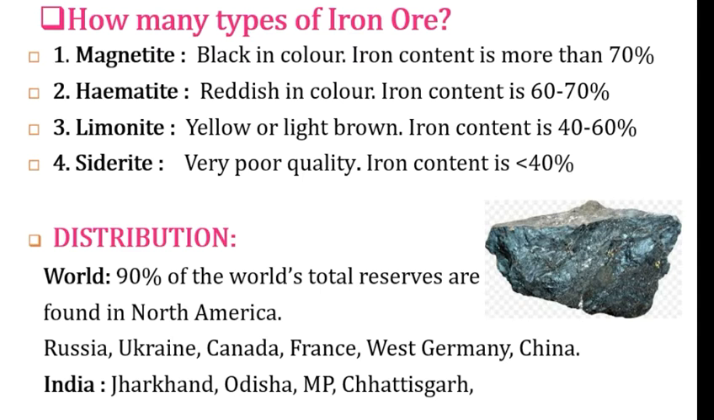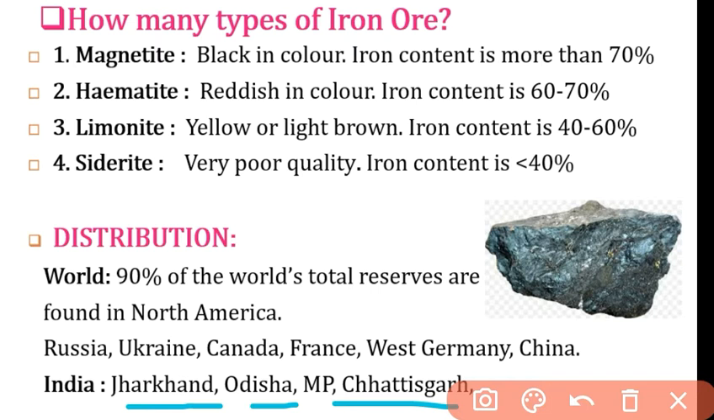Now the distribution. 90% of the world's total reserves of iron ore are mainly found in North America. Other countries are Russia, Ukraine, Canada, France, West Germany and China. In India, the leading producers of iron ore are Jharkhand, Orissa, Madhya Pradesh, Chhattisgarh. This is a picture of the magnetite iron ore.